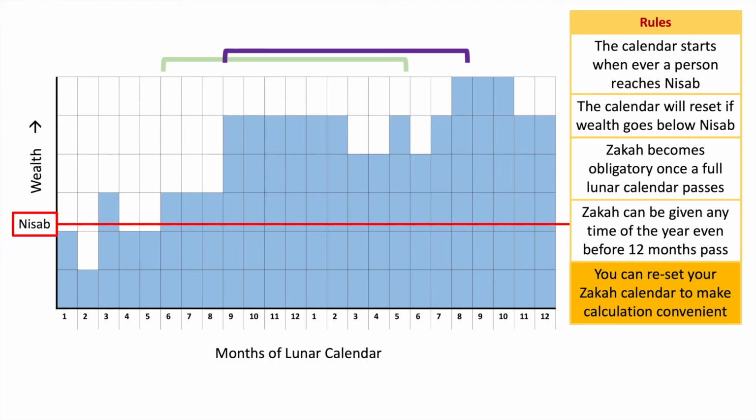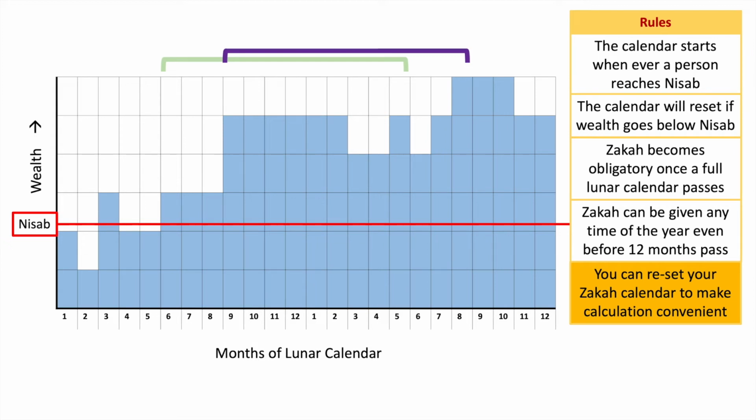You may want to appoint one month in the year to do all your calculations, but you don't have to wait for that month to give the zakah. You can give zakah throughout the year, but appoint a time in a year where you always do your calculations so you don't mess it up. So I'm going to calculate from the 9th month, which is Ramadan, to the 9th month of the next year, and I will see how much I need to pay.